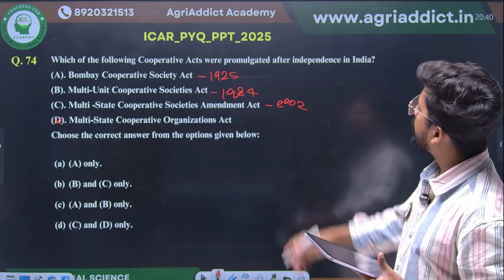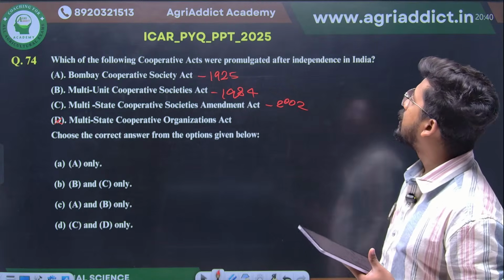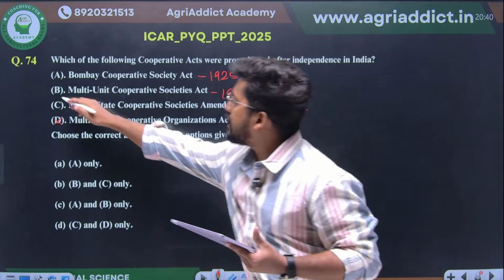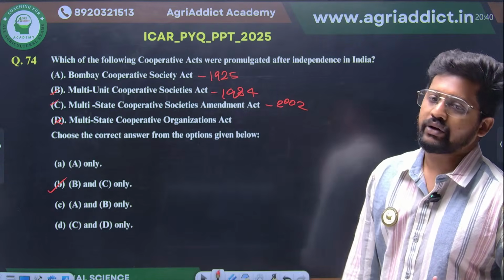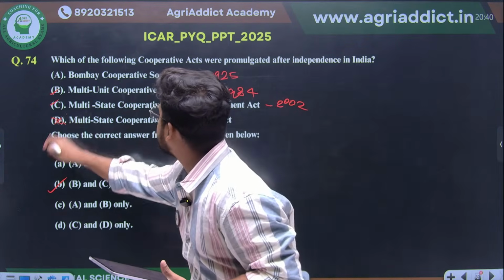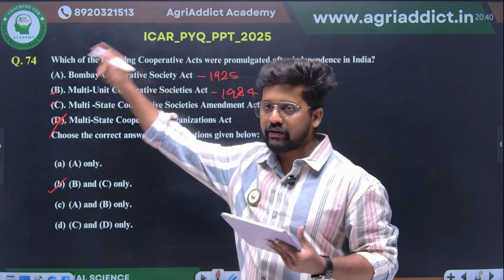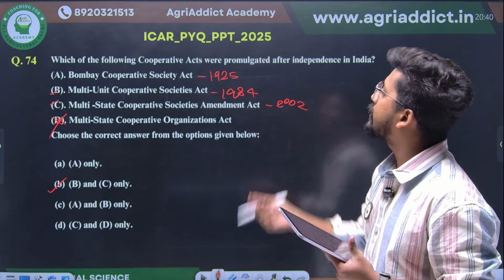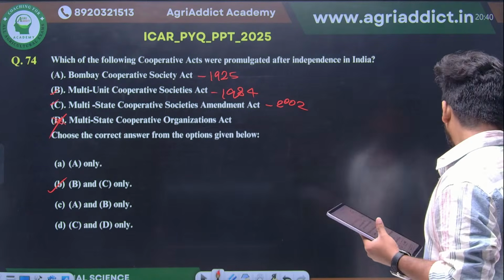Which of the following Cooperative Societies Acts were promulgated after independence in India? After independence, B as well as C. So the answer will be B and C only. Option B will be the correct answer here. There is no such act as the Multi-State Cooperative Organizations Act. The Bombay Cooperative Societies Act is from before independence, in 1925. So the answer will be B and C only. Option B will be your correct answer here.